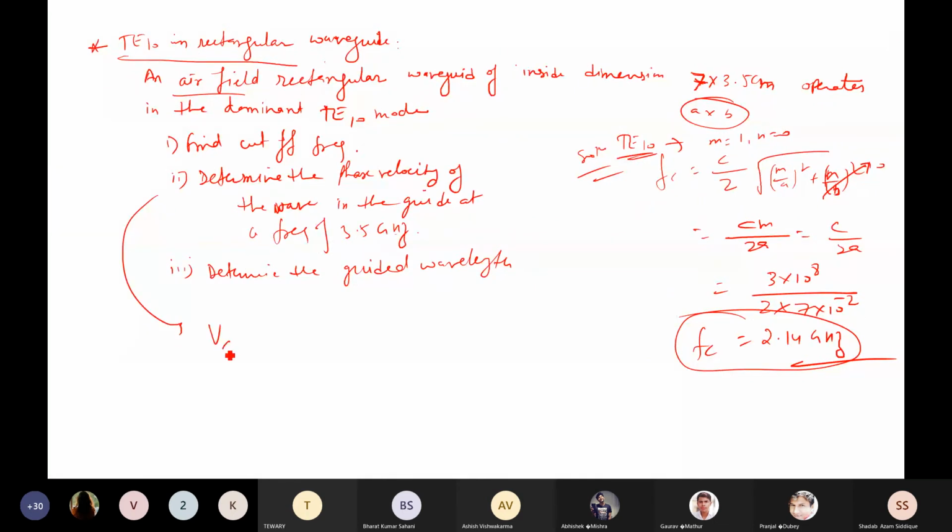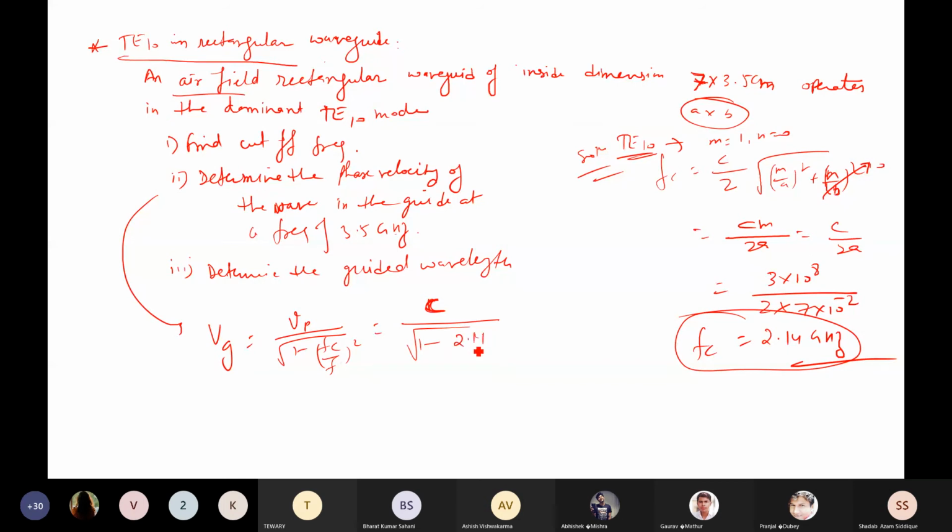This is called guided velocity, that is nothing but Vp divided by square root of 1 minus fc by f whole square, and Vp can be written as 1 by root under mu epsilon, that is nothing but c. Because it is an air field, the phase velocity is nothing but the velocity of light. So c, that means 3 into 10 to the power 8 divided by square root of 1 minus fc by f.